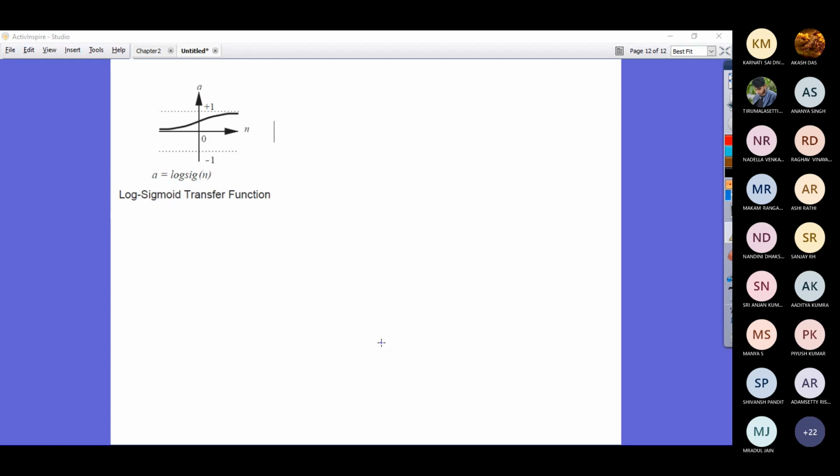Now, these are all the various activation functions. Let us see one particular problem and close for the day. Is that okay? Shall we look at one particular problem and try to have a better understanding?